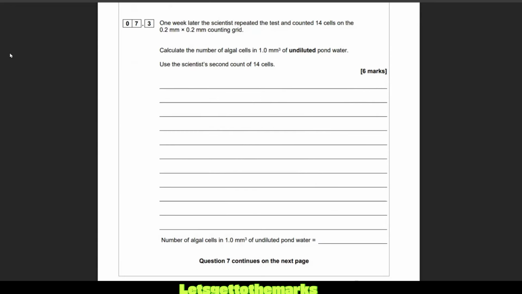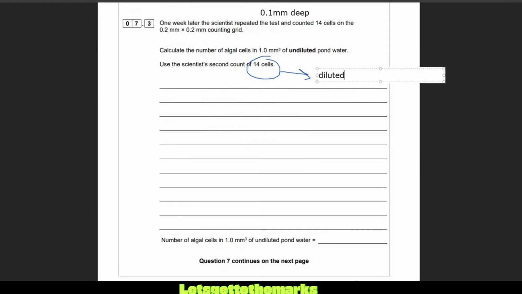Before you actually have a go, let me give you the data that is necessary. We were told up above that it was 0.1 millimeter deep. We know it's 0.2 wide and 0.2 across, so we know how to work out the volume of the counting grid. It says calculate the number of algal cells that would be in 1 millimeter cubed of undiluted pond water. We also know that this count of 14 cells was in the diluted pond water.